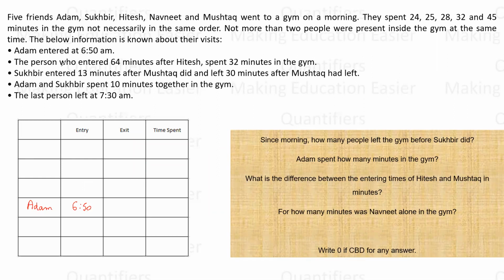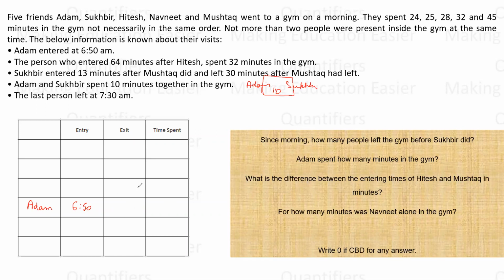The person who entered 64 minutes after Hitesh spent 32 minutes in the gym. Now, this is something that I cannot use in any way right now because nothing according to this is given. Let us think what information I have in which I can do something. Adam and Sukhbir, because I know something about Adam and Sukhbir, spent 10 minutes together in the gym. So Adam and Sukhbir have a common span of 10 minutes.